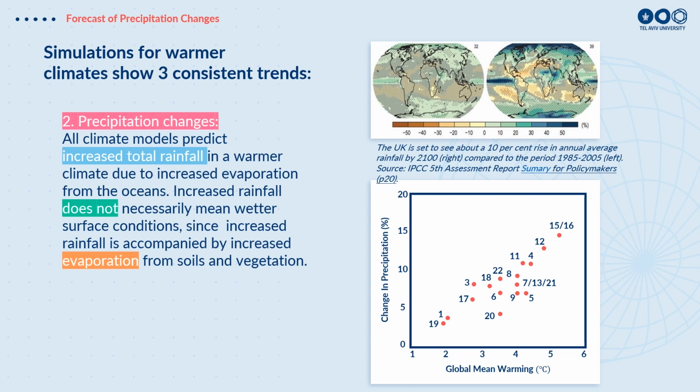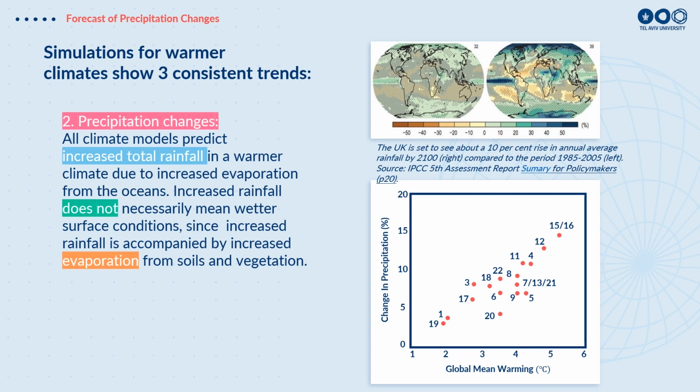that these models predict. So models which predict that the climate is going to warm by 5 degrees due to double CO2 have maybe a 15% increase in rainfall. Models which predict only a 2-degree global warming will have maybe only a 3 or 4% increase in rainfall. But they all show an increase in rainfall basically because we're increasing the amount of water vapor in the atmosphere because of more evaporation from the oceans, and we know also warmer air can hold more water vapor, and then eventually this has to fall out and we have an increased rainfall.